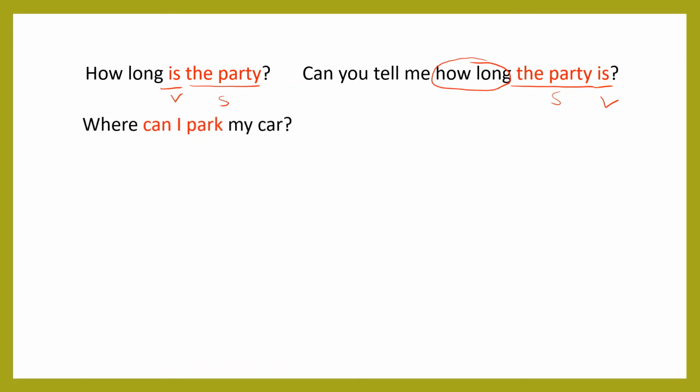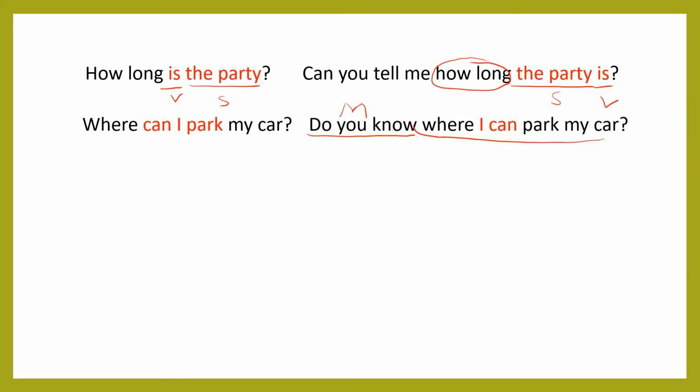Now, where can I park my car? Can you try making an embedded question? Okay, well done. Do you know? This is the mother question sentence. And then where can I park my car is the baby.